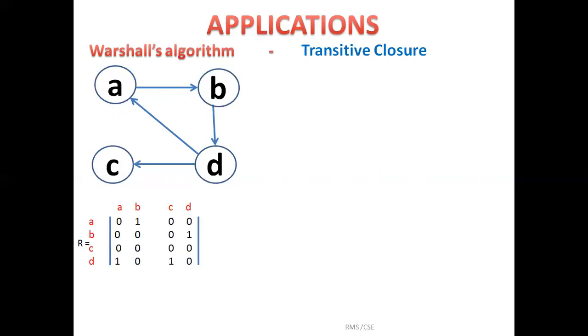First, I need to write adjacency matrix. In Floyd's, I have written weighted matrix, but here it should be adjacency matrix. Now, same as weighted matrix, here first I need to fill main diagonal with 0. Then, if I have a direct edge from one vertex to another vertex, it should be 1. If there is no direct edge, it is 0. Means presence of direct edge 1, absence of direct edge 0.